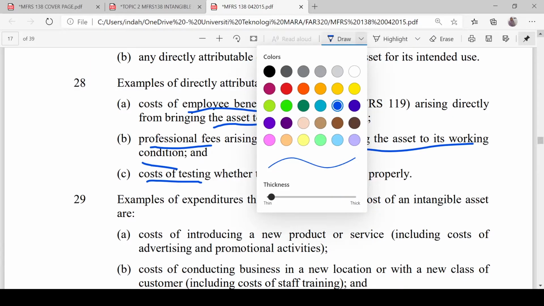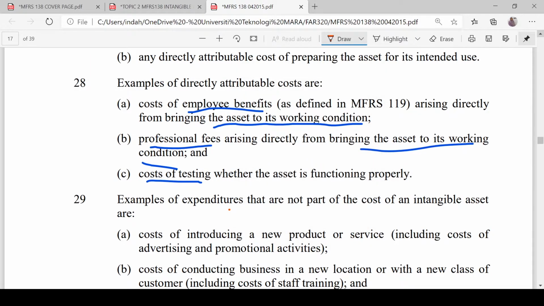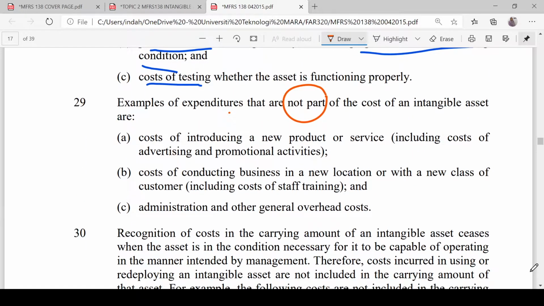Now let's look at examples of expenditure that are not part of the cost of an intangible asset. If you have these costs, you do not include them in the computation of the initial cost. Number one, cost of introducing a new product, including cost of advertising and promotional activities; usually we expense these in SOPL.